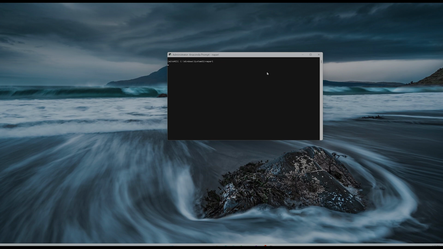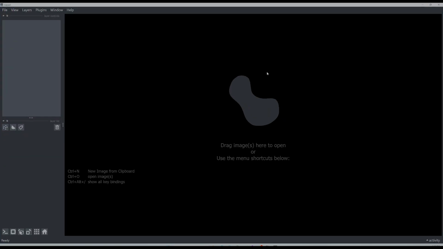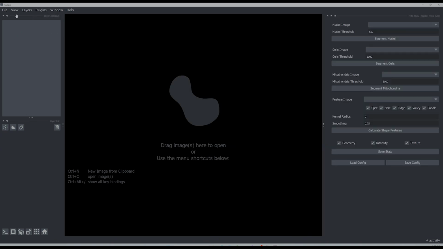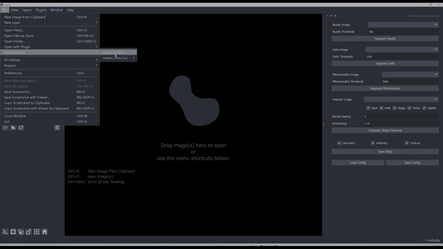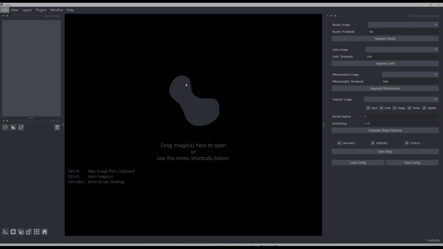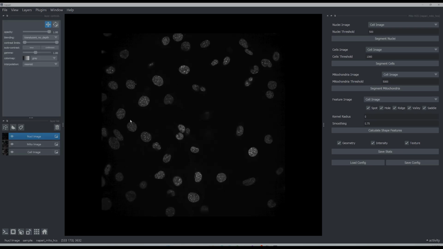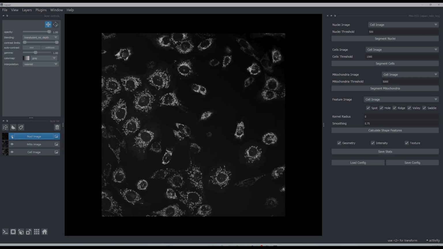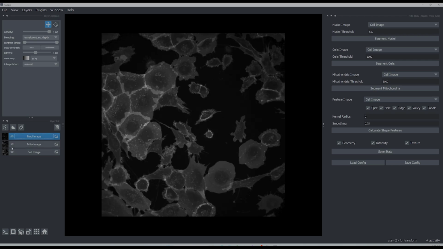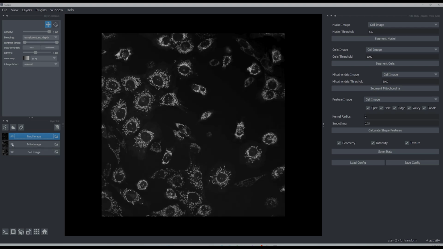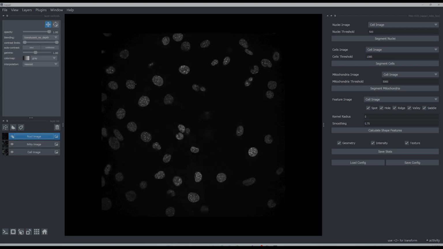So once you install all the packages that they have listed in their libraries, you would be able to open Napari like this, and then go to plugins, and then open their MitoHCS plugin. I'm going to utilize their own sample images. Here, for example, the mitochondria KO. This is the Mitofusin 2 knockout cell line. As you can see, these are the cells, and these are the mitochondria channel, and this is the DAPI stain.